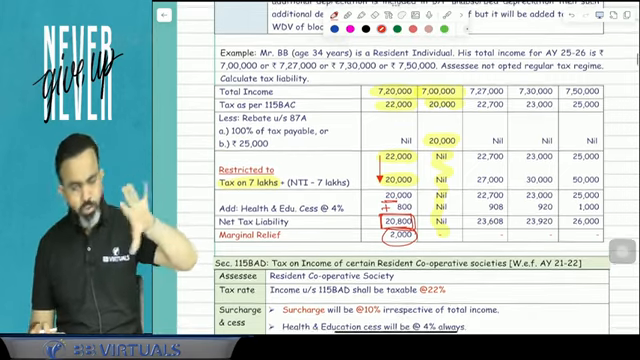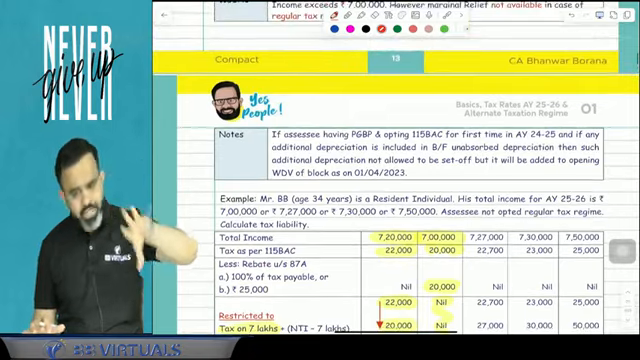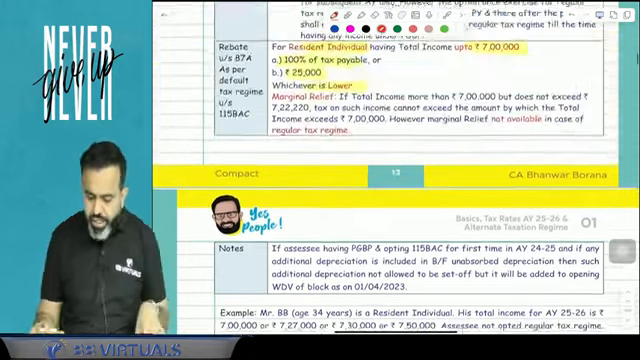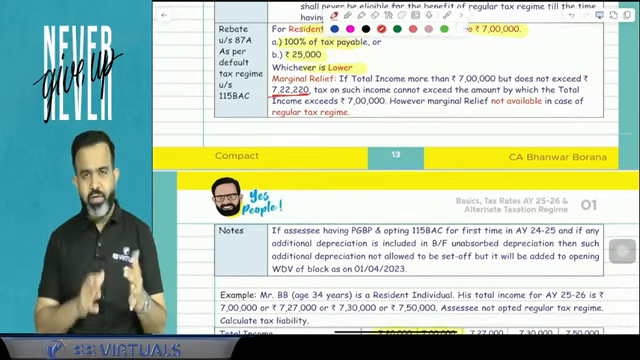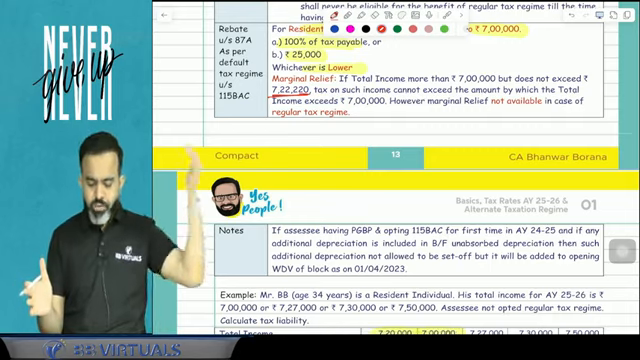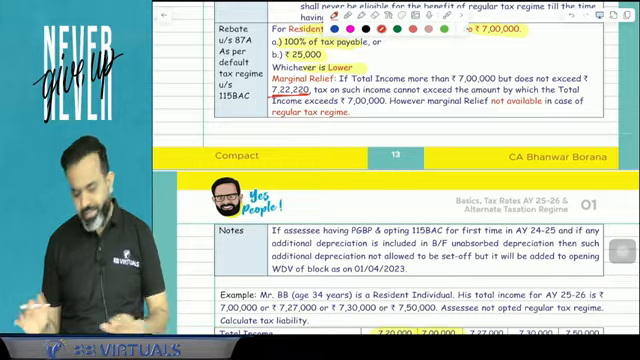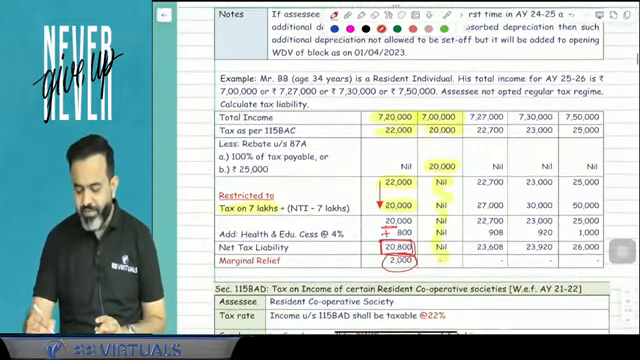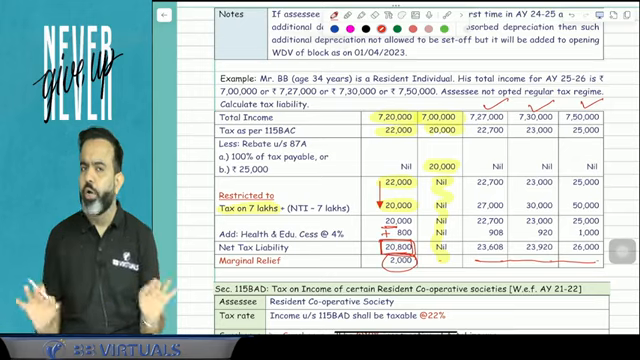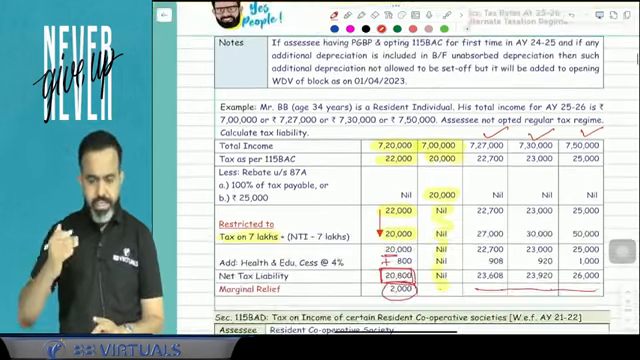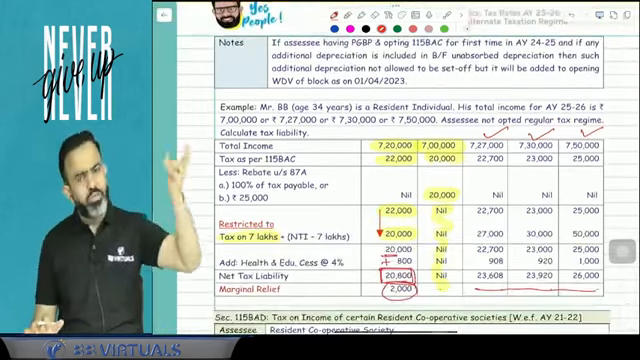Done. Now guys, one more point. Here this marginal relief concept is applicable only when your income is up to 7,22,220. Means if it is between 7 lakh to 7,22,220, then only it is applicable. Otherwise, if it is 7 lakh 30,000 or 7,50,000, then obviously this marginal relief is not applicable. Done. If you read it correctly and do this question, you will be able to understand.